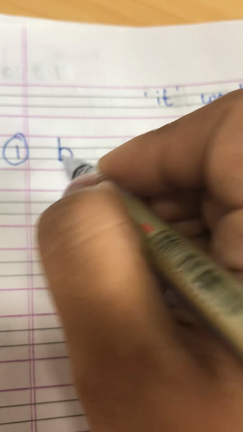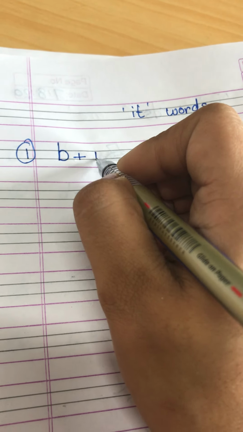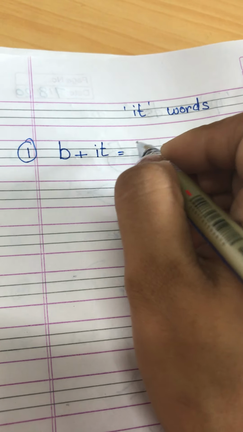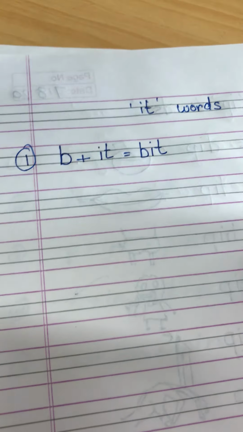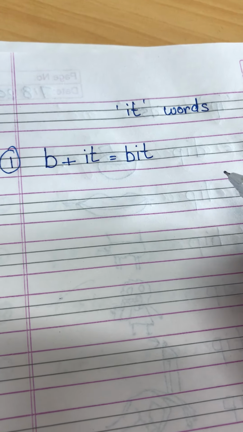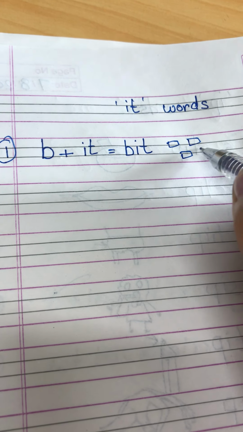So b plus it is equal to bit. And bit, you all know, is a small piece or amount of something. So I am making small bits of paper here.